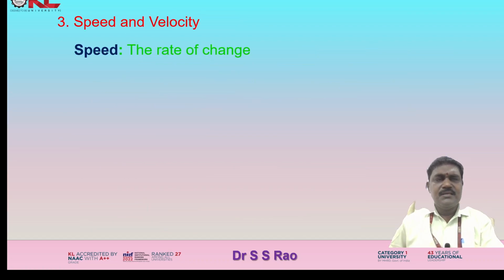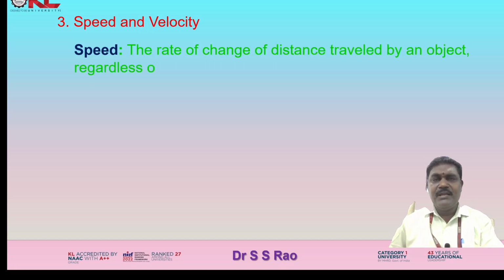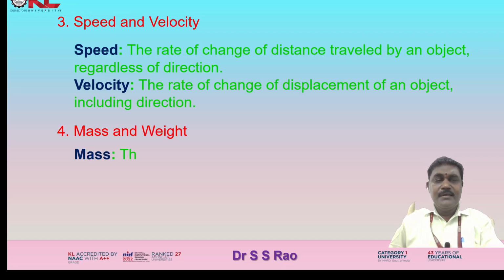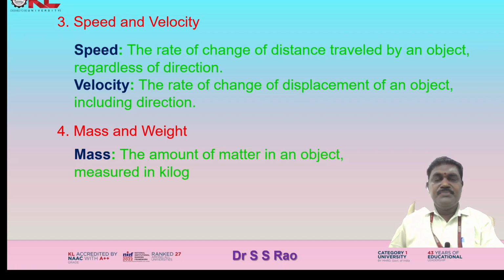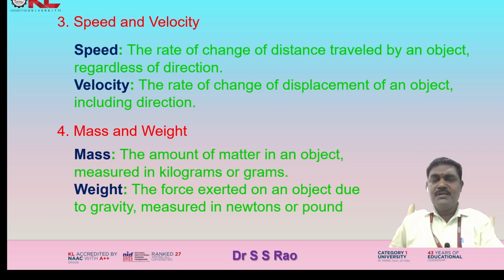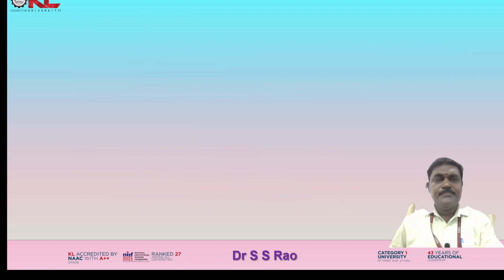Speed and velocity. Speed, the rate of change of distance traveled by an object regardless of direction. Velocity, the rate of change of displacement of an object including direction. Mass and weight. Mass, the amount of matter in an object measured in kilograms or grams. Weight, the force exerted on an object due to gravity measured in newtons or pounds.